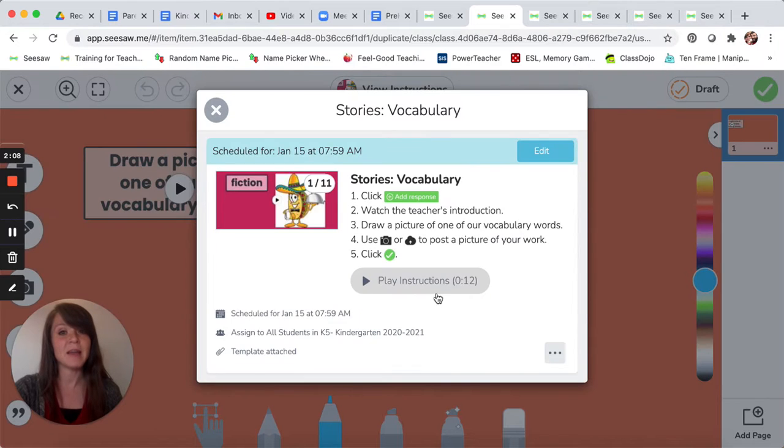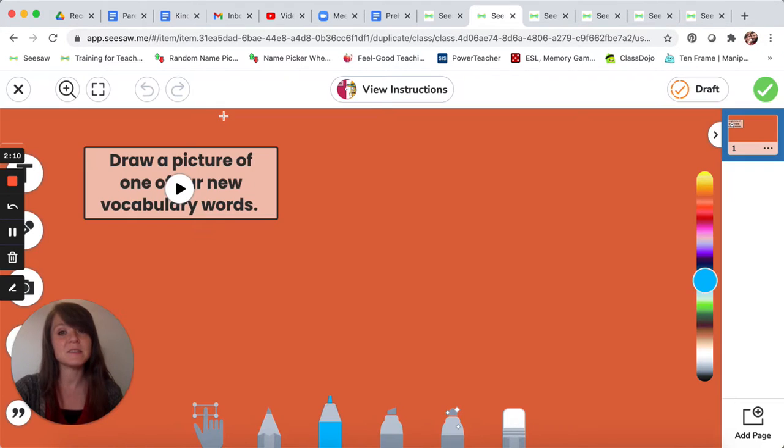After you finish that, then I want you to go back to the Seesaw activity and draw a picture of one of the vocabulary words, okay? You can draw the picture here on Seesaw, or you can draw a picture on a piece of paper and then take a picture of your work using this camera right here, all right? Go ahead and watch the video and then draw a picture of one vocabulary word. Pause the video now.